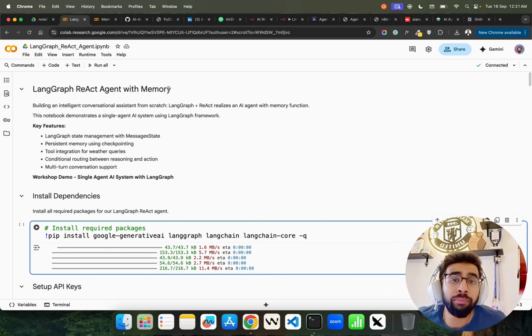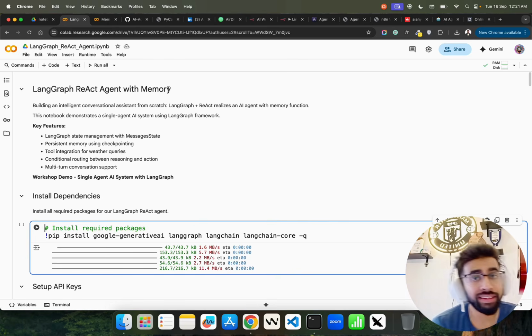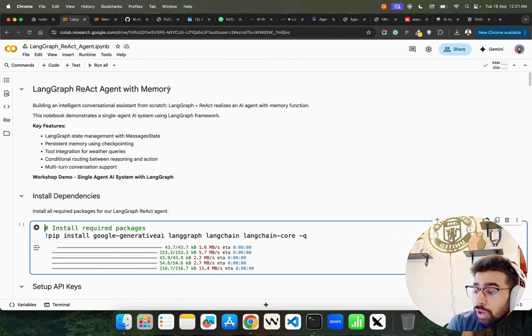Memory is important, so here we're going to talk a little bit about memory. LangGraph has a memory saver function. You can manage the state through message state, and we're going to look at that. You can persist the memory using the checkpoint mechanism, which is available within LangGraph. There's also something called a scratch pad, which is basically a note taker, like how we take notes.